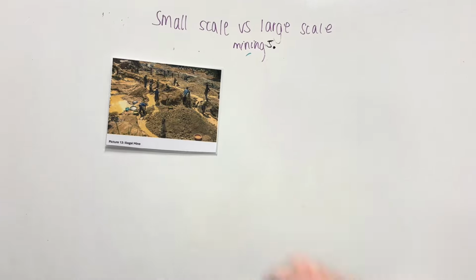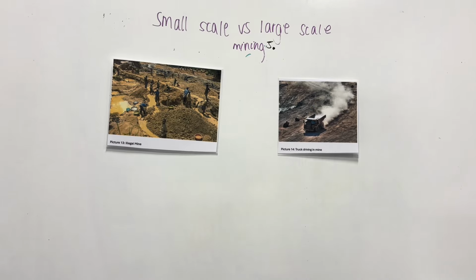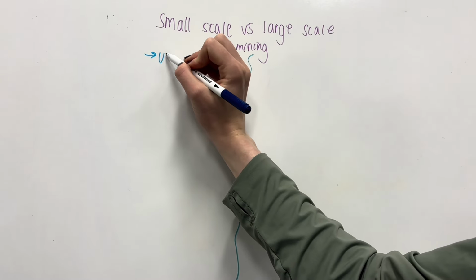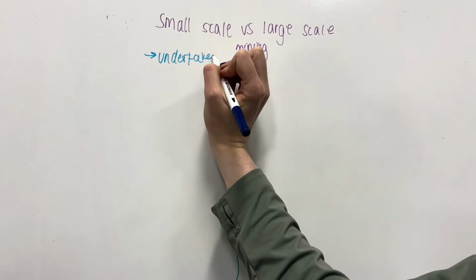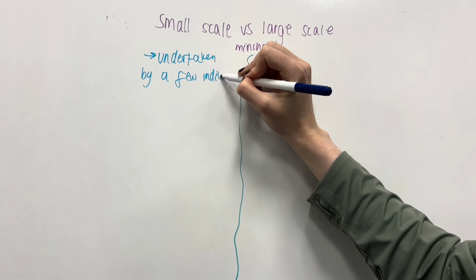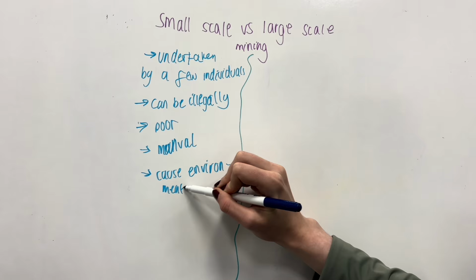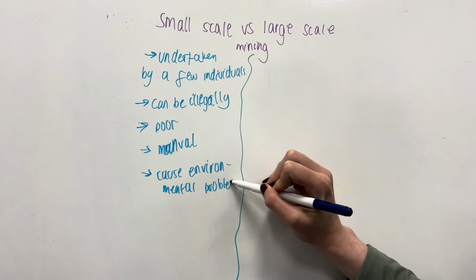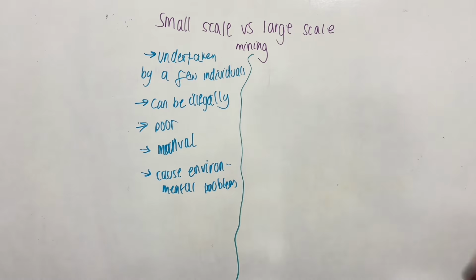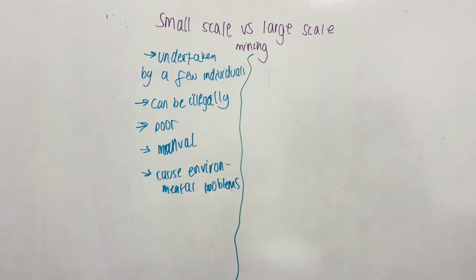On the left, you can see some illegal mining, and on the right, you can see some large-scale mining that creates dust. So what are these concepts? Small-scale mining is mining that is undertaken only by a few individuals, and they're often the poorest people in society working illegally. It is very manual due to the lack of resources and puts people at safety risk. It also puts the environment at risk. They do not secure a permit which investigates the environmental impact and mitigation.